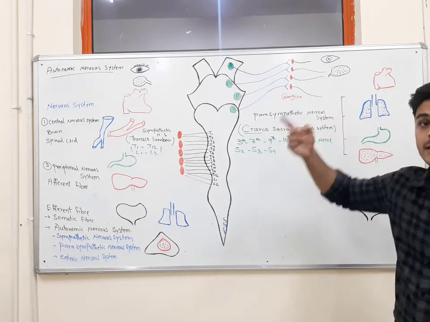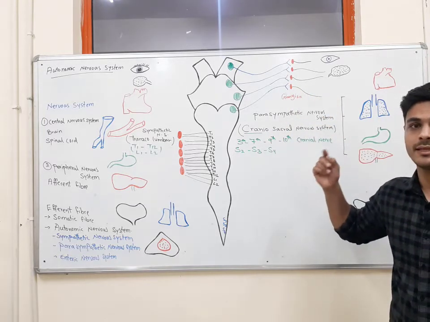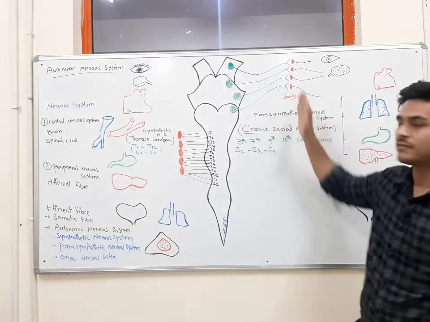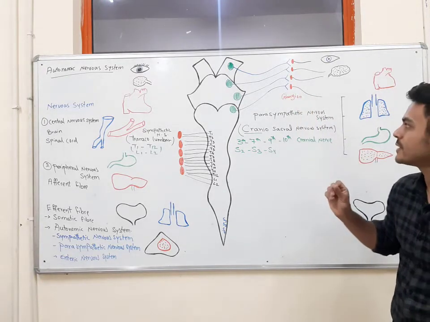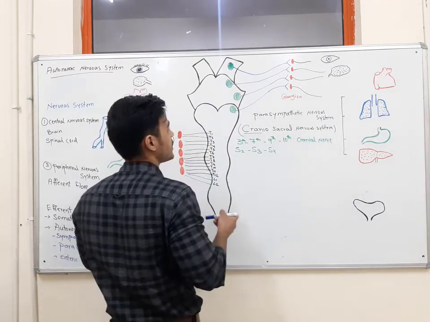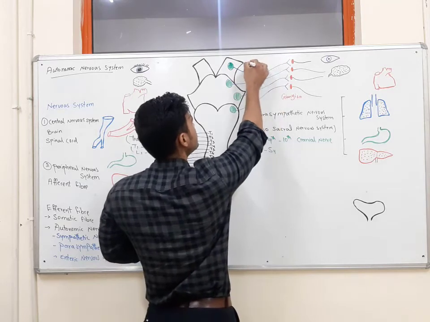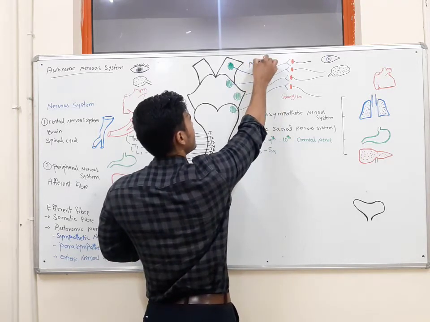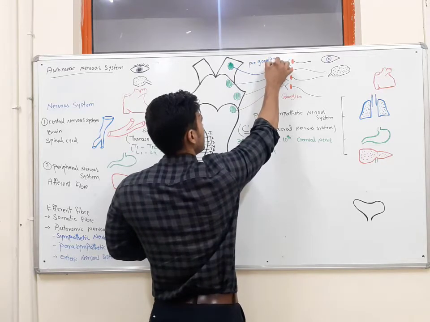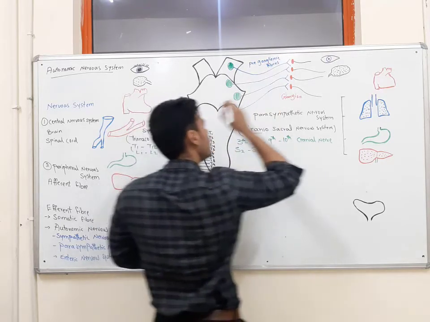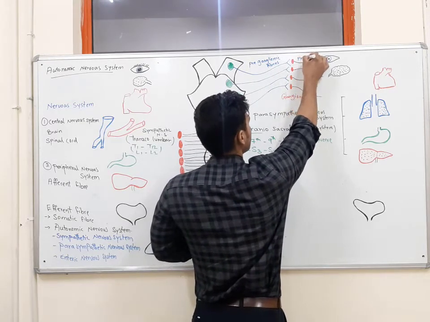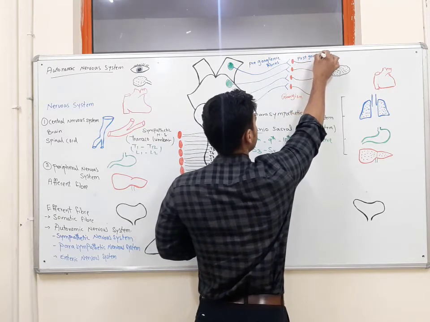The third thing we should know about the sympathetic nervous system and parasympathetic nervous system is the location of these ganglia. As I said, the fibers before the ganglions are preganglionic fibers, and the fibers after the ganglion are postganglionic fibers.